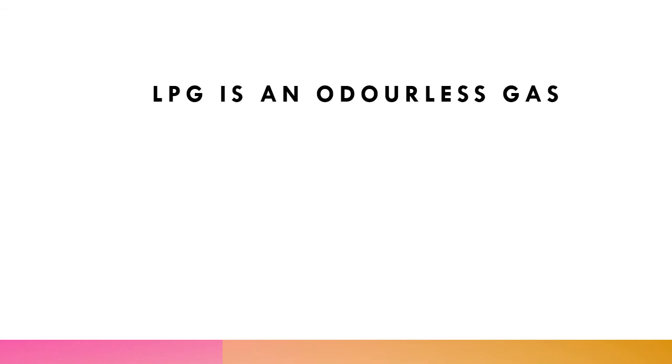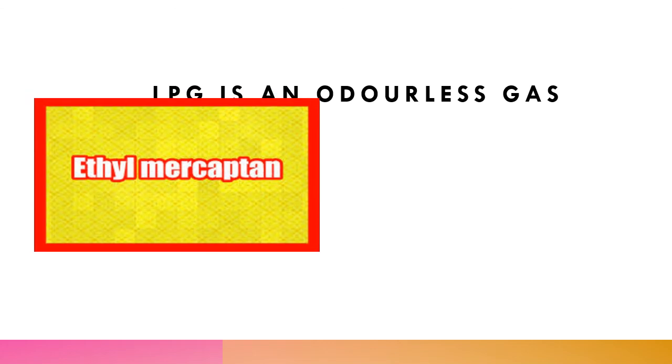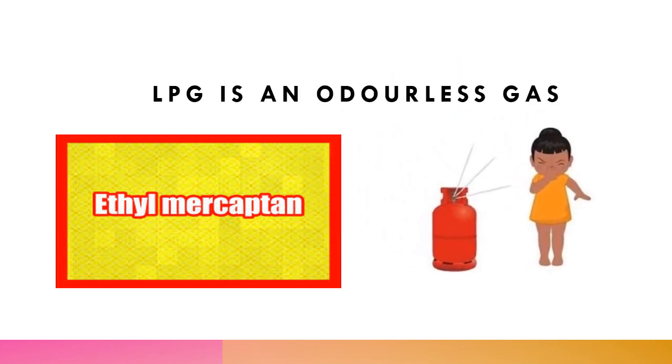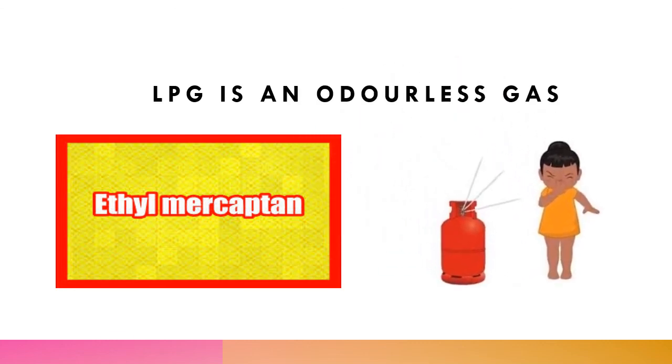But since it does not have a smell of its own, ethyl mercaptan is a chemical which is added to this gas, because of which you can smell the gas. Hence whenever there is some leakage or when you keep the gas on, you can smell the gas, because of the chemical ethyl mercaptan which is added to the LPG.